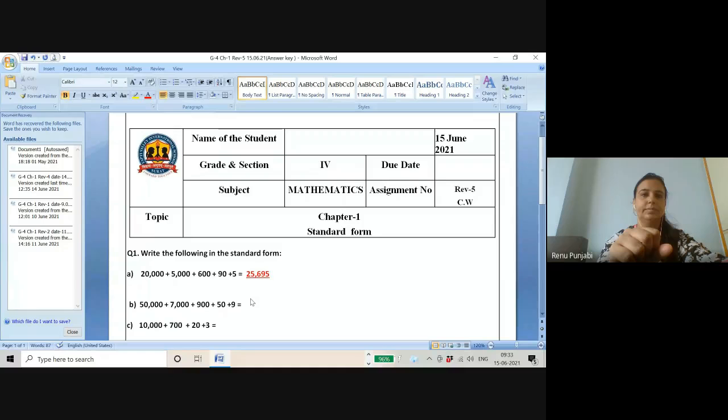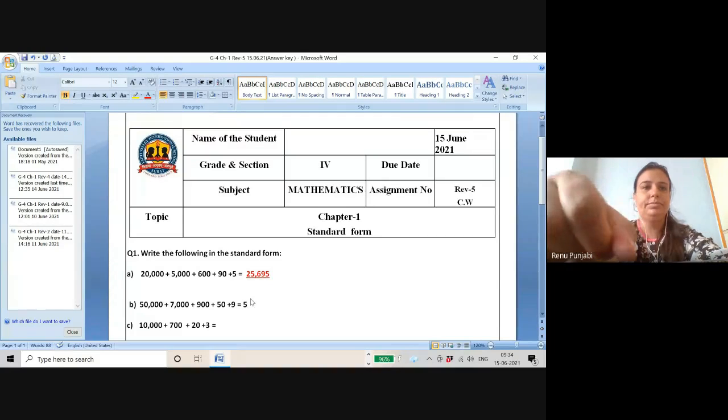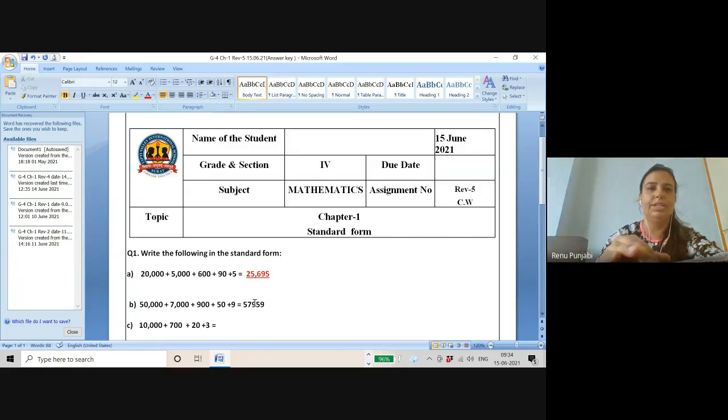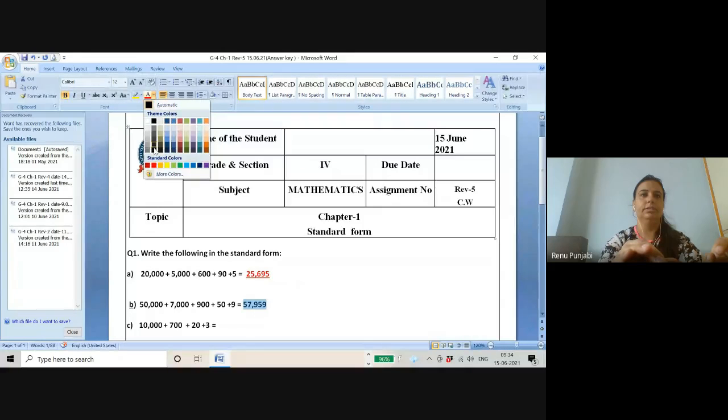Next will be given by Arav Hapani. Can you give me the short form of the number, the second one? 5, 7, 9, 5, 9. Good. It is 57,959. Ma'am, you have written chapter number 1. It is chapter number 1 only. We are doing revision till chapter number 1 only. Every day, if you have noticed my worksheet, we are writing chapter 1. The topic is standard form.